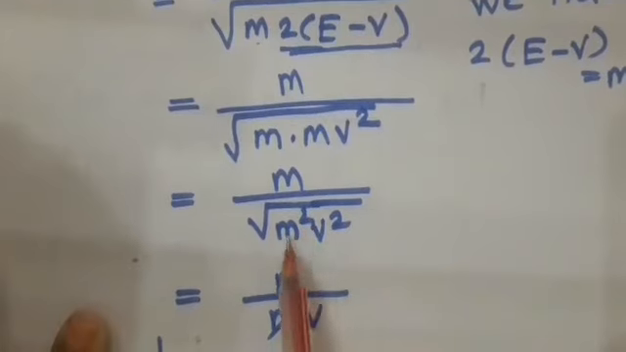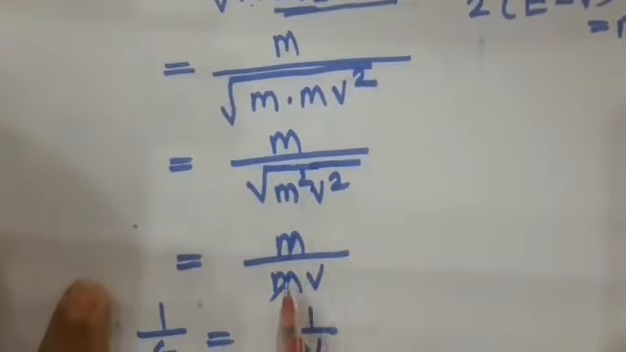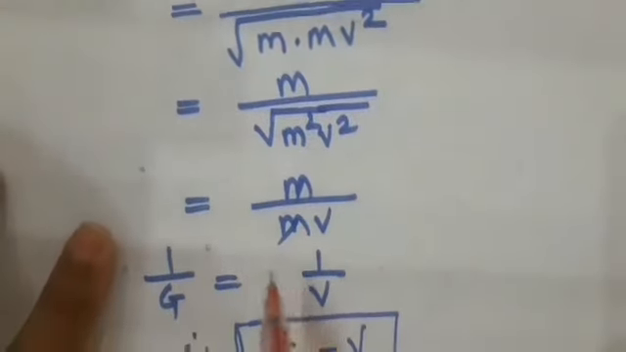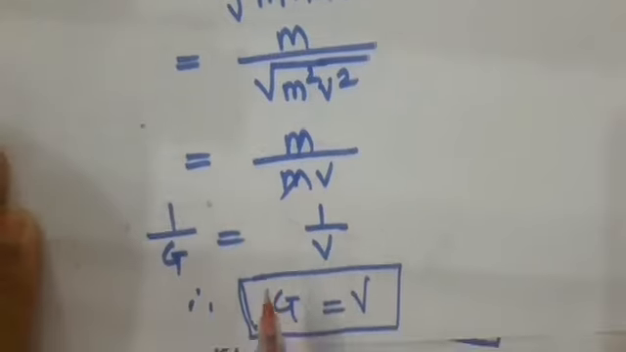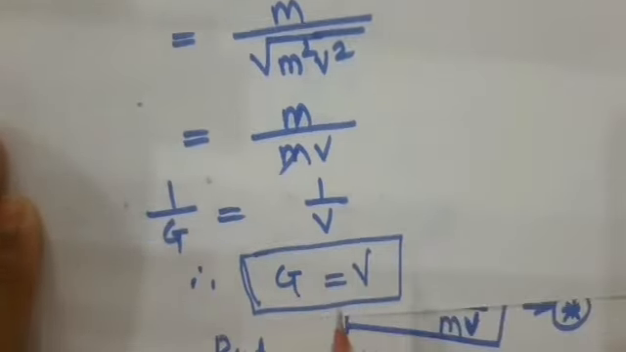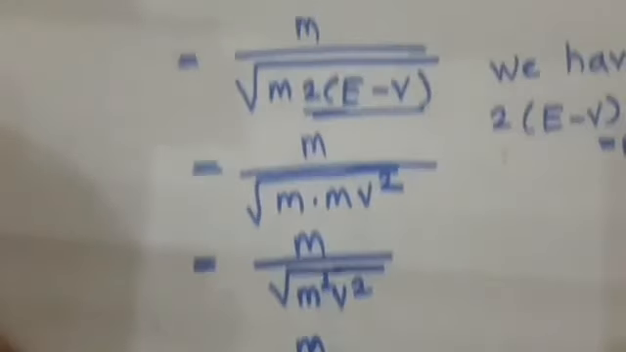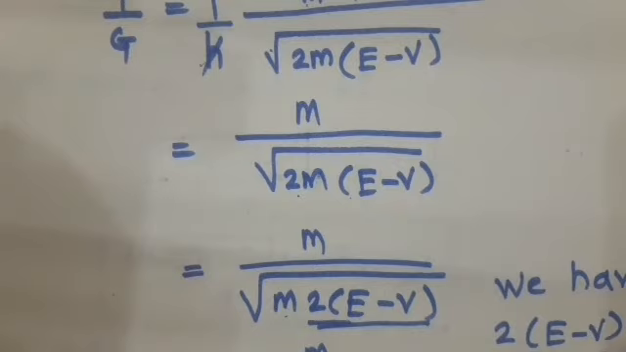Then m gets cancelled. Under root m square v square means mv. And then finally we get 1 upon g, which is equal to 1 upon v. Then we can write g is equal to v. So students, this is the relation between group velocity and the phase velocity.